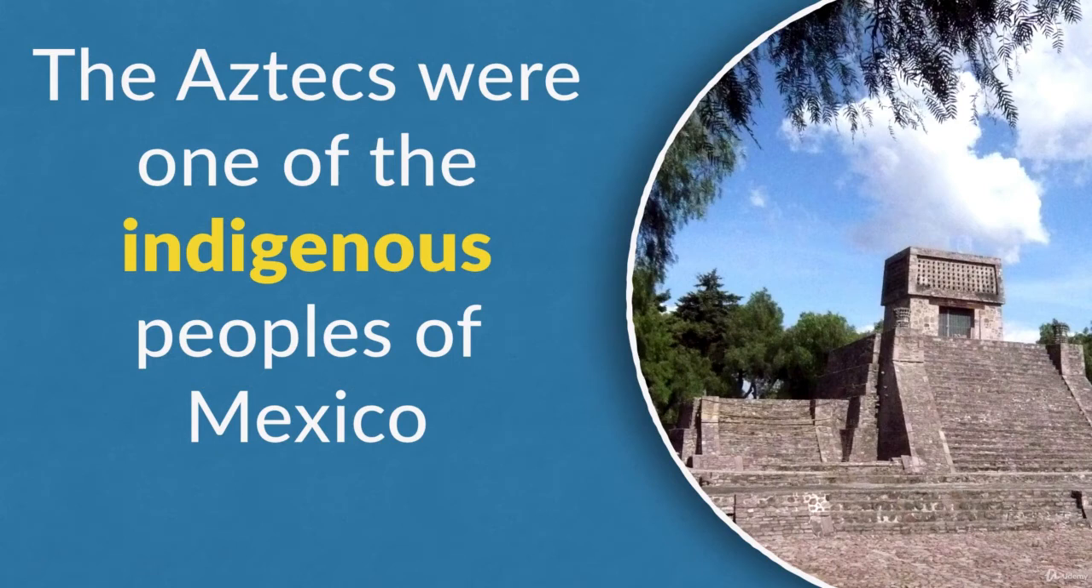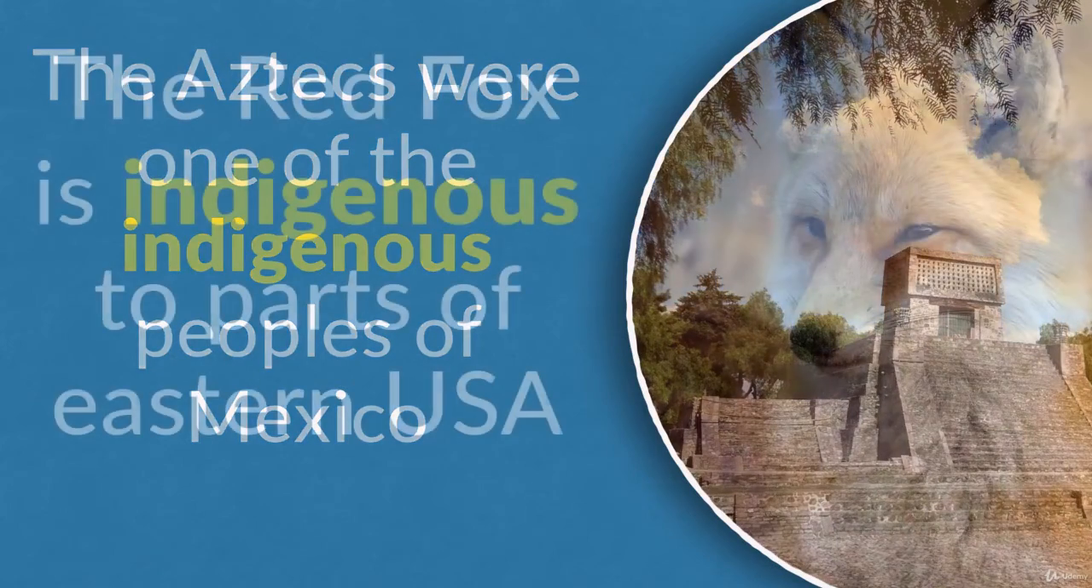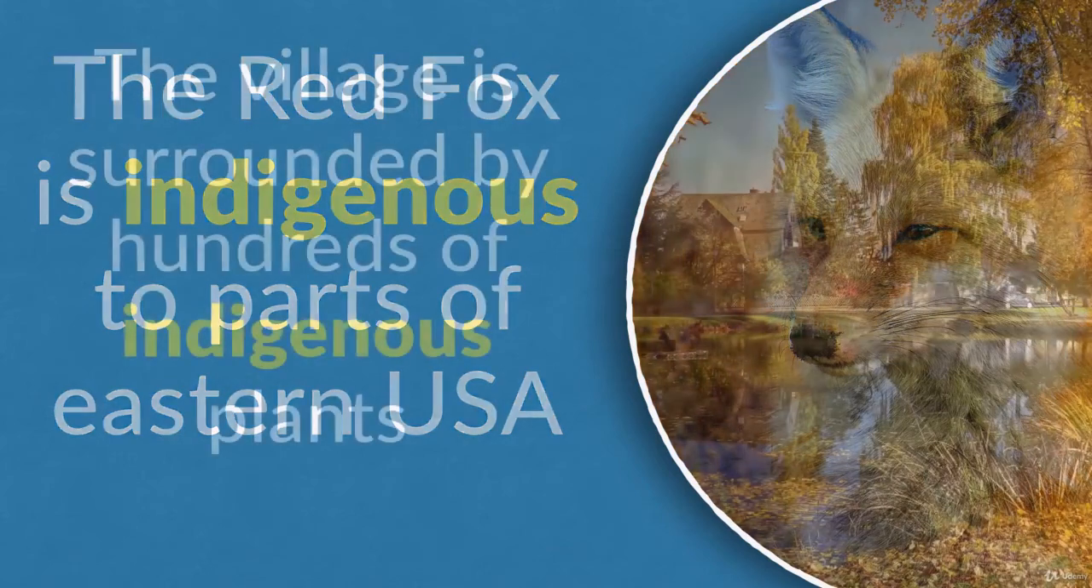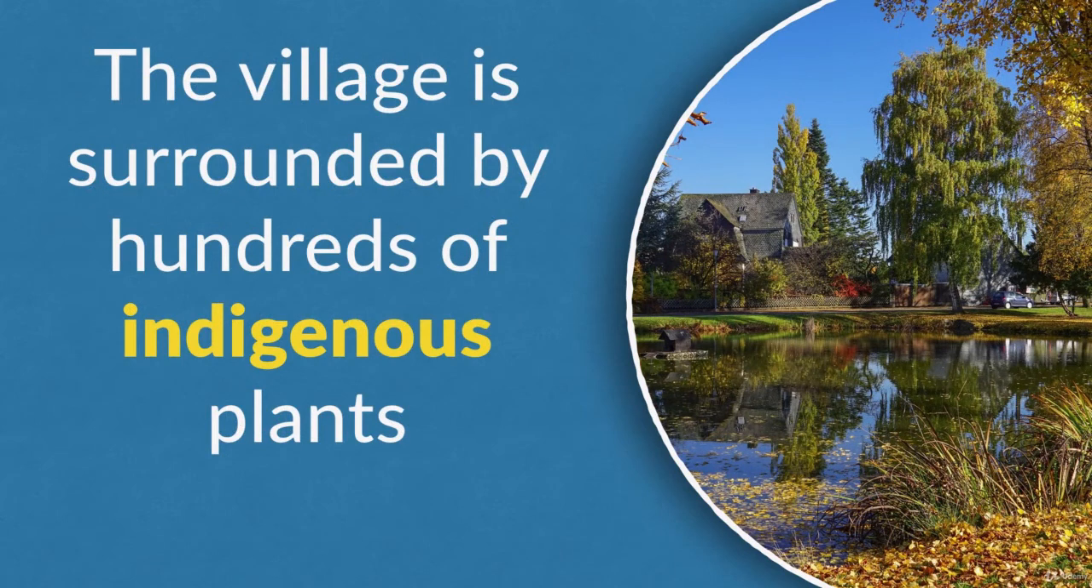The Aztecs were one of the indigenous peoples of Mexico because they were always there in Mexico for a very, very long time, for thousands of years. The red fox is indigenous to parts of eastern USA, so it comes from there. It wasn't brought over on a ship. The red fox has always been there. The village is surrounded by hundreds of indigenous plants. So plants can be indigenous as well as people and animals.